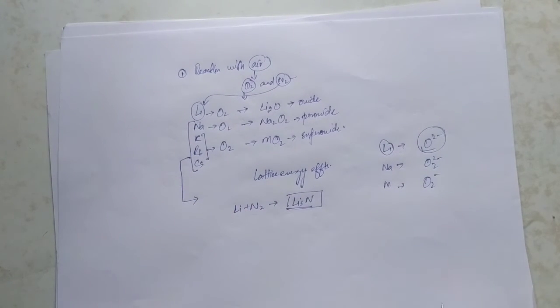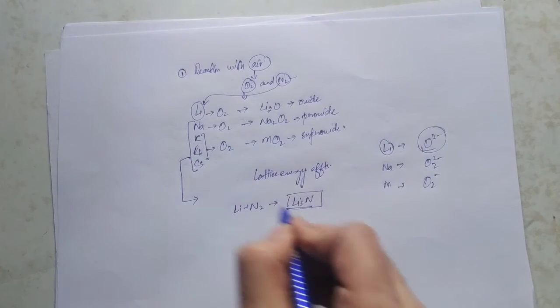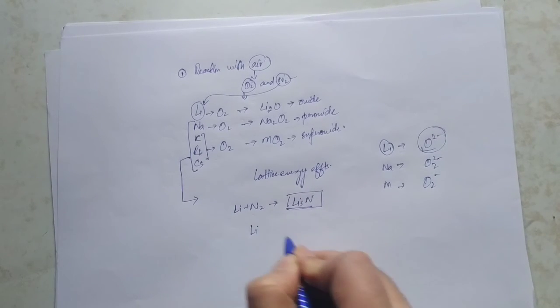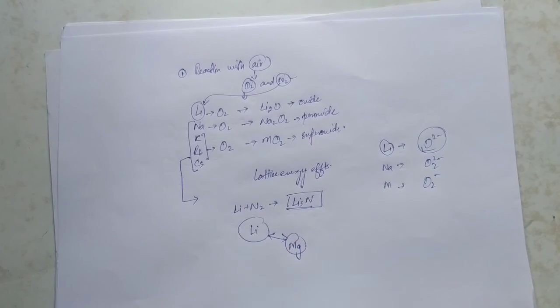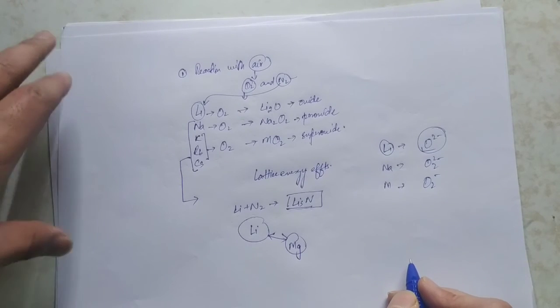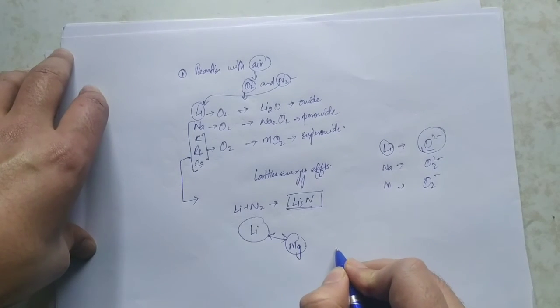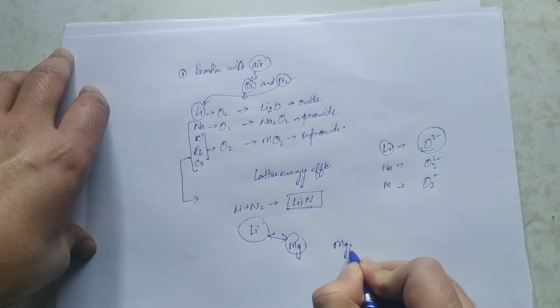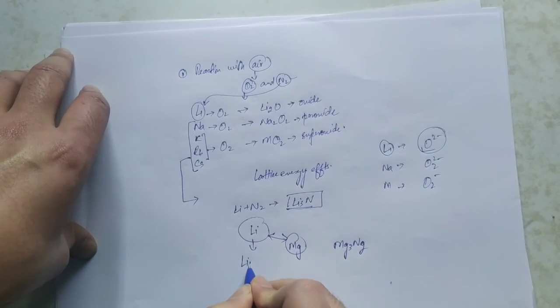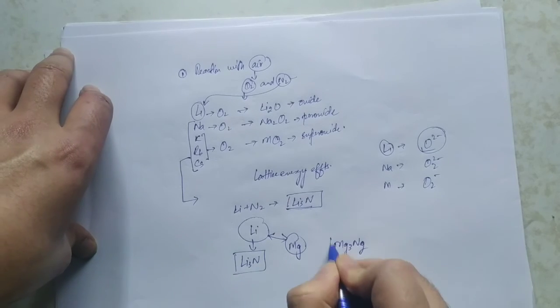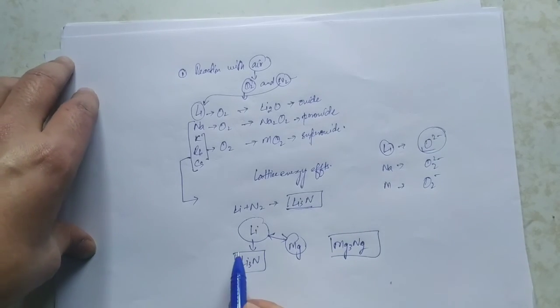Now you also have to keep in mind that there is a diagonal relationship of lithium with magnesium, and that's also satisfied with the reaction of lithium with nitrogen. Magnesium reacts with nitrogen to form Mg3N2, and lithium forms Li3N. So you have to keep in mind that lithium only reacts with nitrogen.